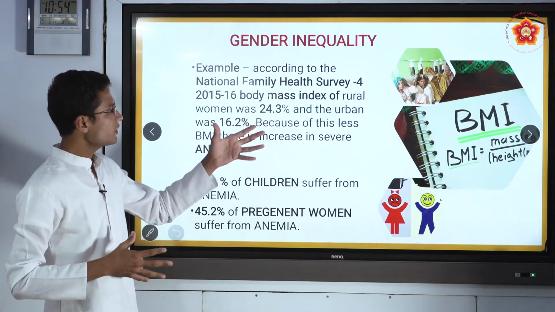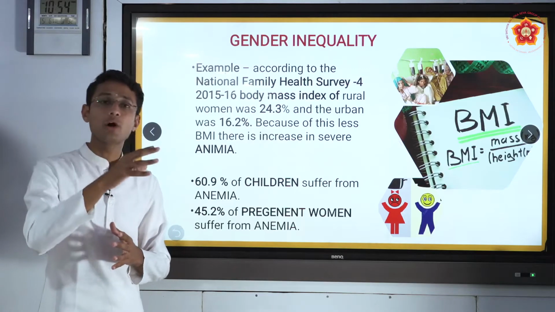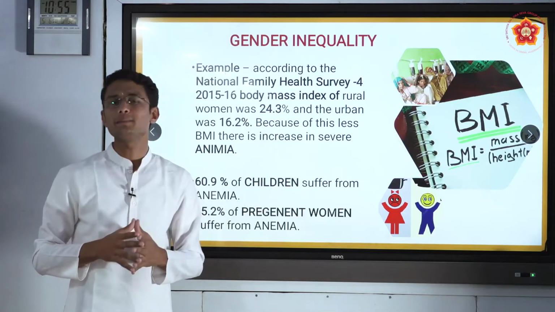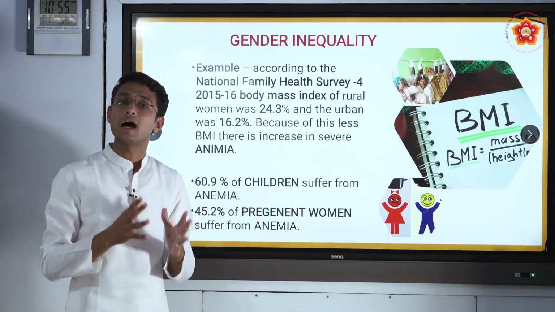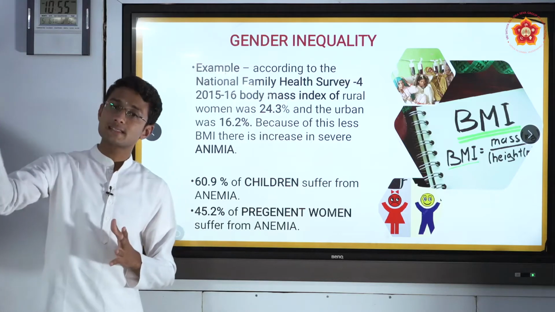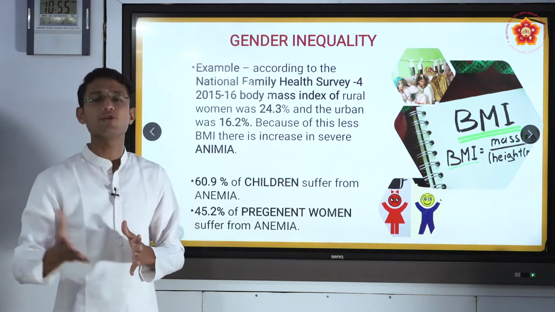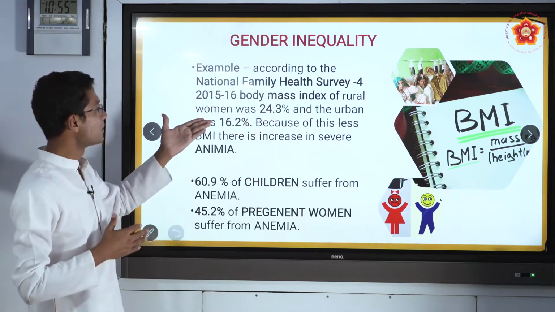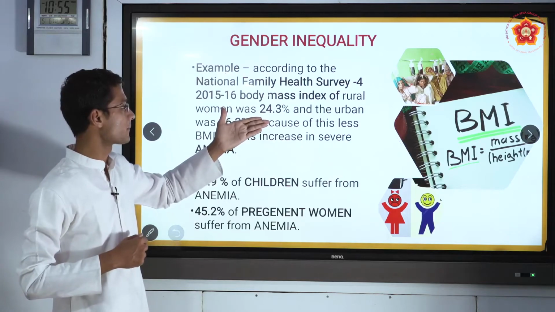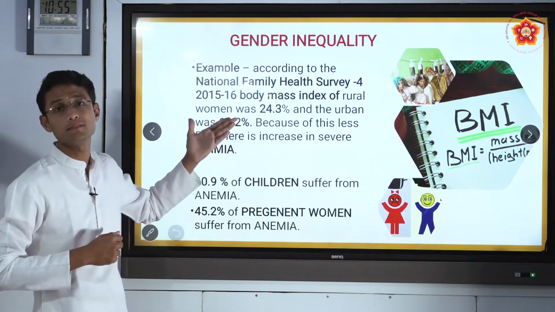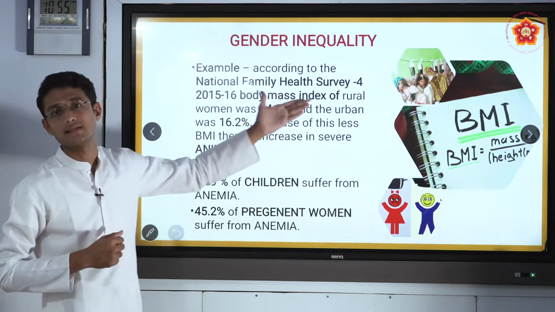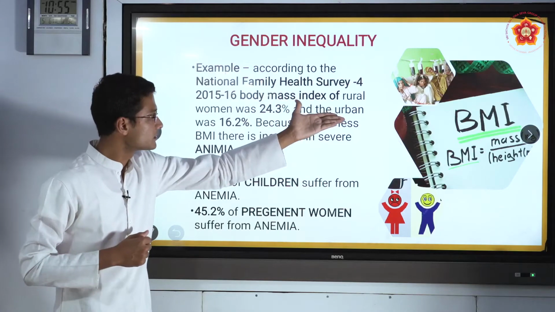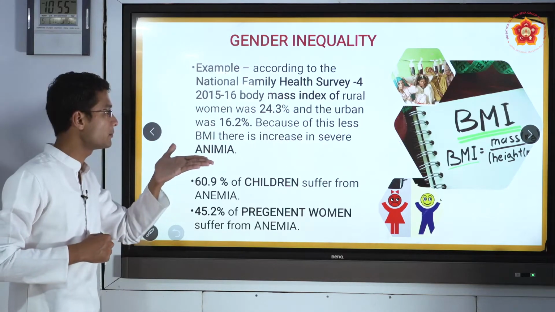So the ideal body mass index should be: if it is below 18%, then it is underweight, and if it is above 25 or 24%, it is obesity, it is overweight. If we take the rural women's body mass, it is 24% and the urban women's body mass is 16%. So there is a huge inequality if we compare the rural women's body mass to the urban women's body mass.